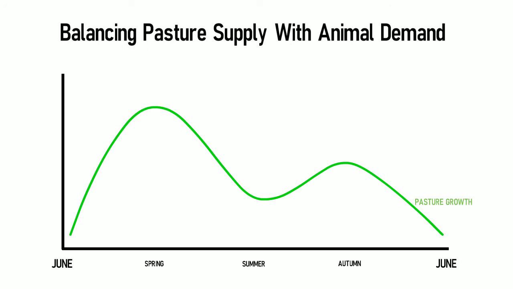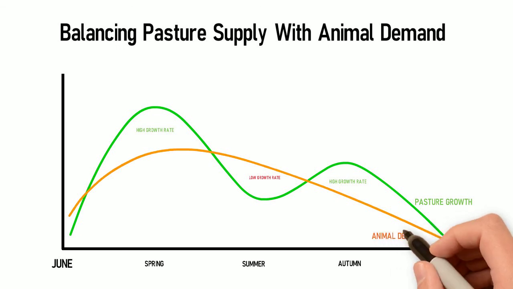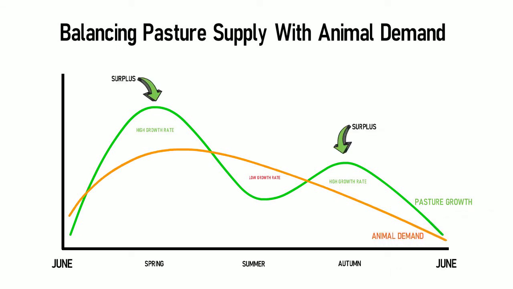So when the conditions are right, we've got lots of sunshine and appropriate rainfall, and that we will have a lot of pasture. But we know in seasons like summer, when things get dry, our pasture growth rates drop down, and in winter, when temperatures are lower, pasture growth rate stops. So if we plot our animal demand through this time, we end up with what we call surplus and deficit periods. So we're trying to manage that so that we can feed our animals as well as possible.